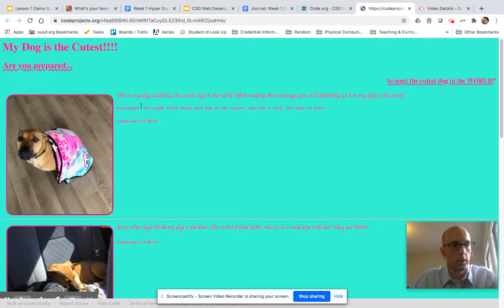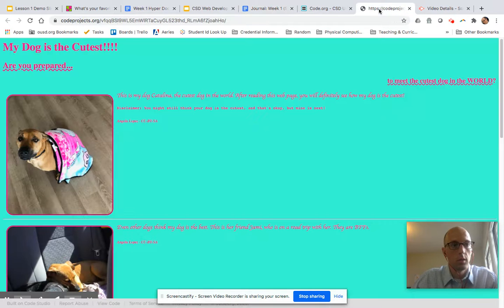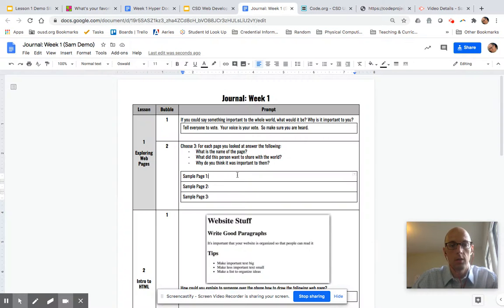All right. My dog is the cutest. Are you prepared to meet the cutest dog in the world? It's a good question. All right. Why do I think this person made this page? What was the title? Let's see. My dog is the cutest. So right here, I'm going to say my dog is the cutest.